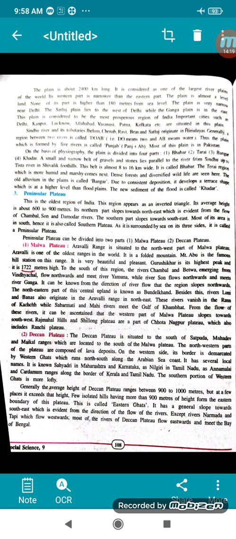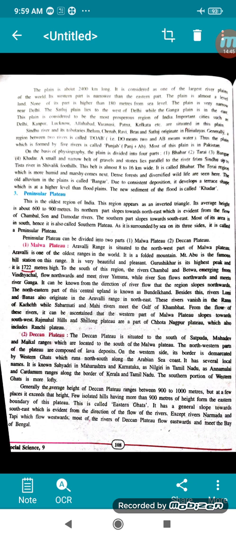From the flow of these rivers, it can be ascertained that the western part of Malwa Plateau slopes towards southwest. Rajmahal Hills and Shillong Plateau are a part of the Chota Nagpur Plateau, which includes the Ranchi Plateau. If you see that picture which I told you, 14.2, you will get all these names over there.